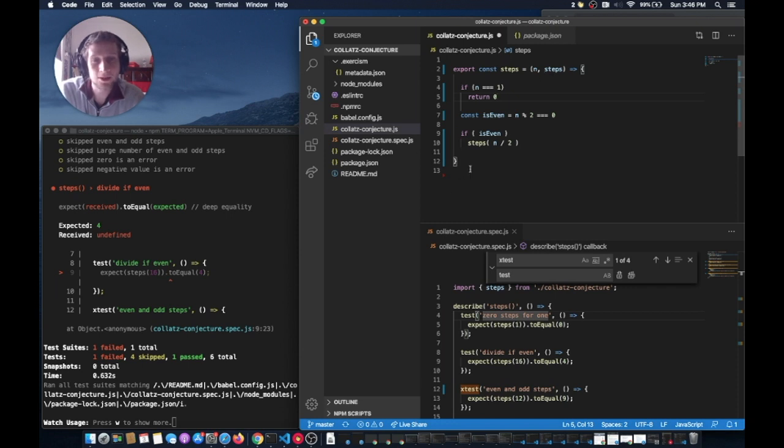I mean, I could make a new function under here, which is steps, that has 2 arguments. Maybe that's what you have to do in a lot of other languages, but this is a little bit cleaner in my opinion. You just have less code, one function. You can either call it with one thing or both things.